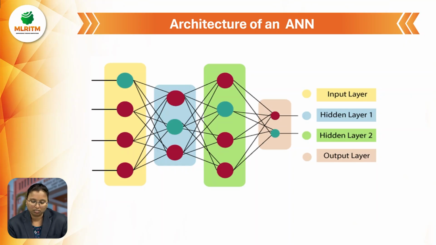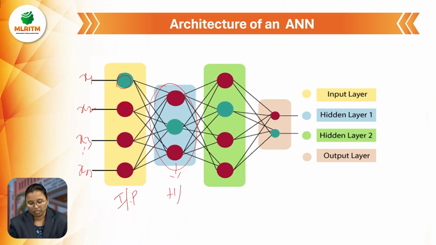In this artificial neural network, the inputs are taken as x1, x2, x3, and so on up to xn. These are all the inputs, called input nodes. After the input, these are the hidden layers. Here there are totally three types of layers: the input layer, the hidden layer, and this is also a hidden layer, and this one is called the output layer. So in this diagram we have two hidden layers.